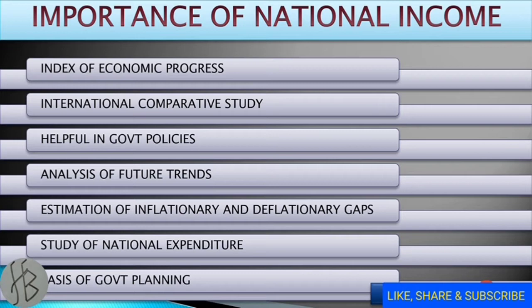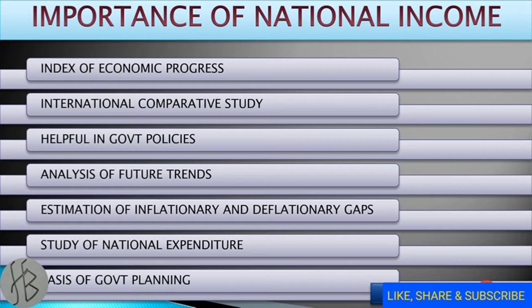Second point is international comparative study. Yes, because on the basis of national income, a comparative study of two nations can be carried out. These studies ensure the optimum and the rightful distribution of the funds, especially from the international financial institutions like IMF and World Bank. It helps in the formation of government policies.